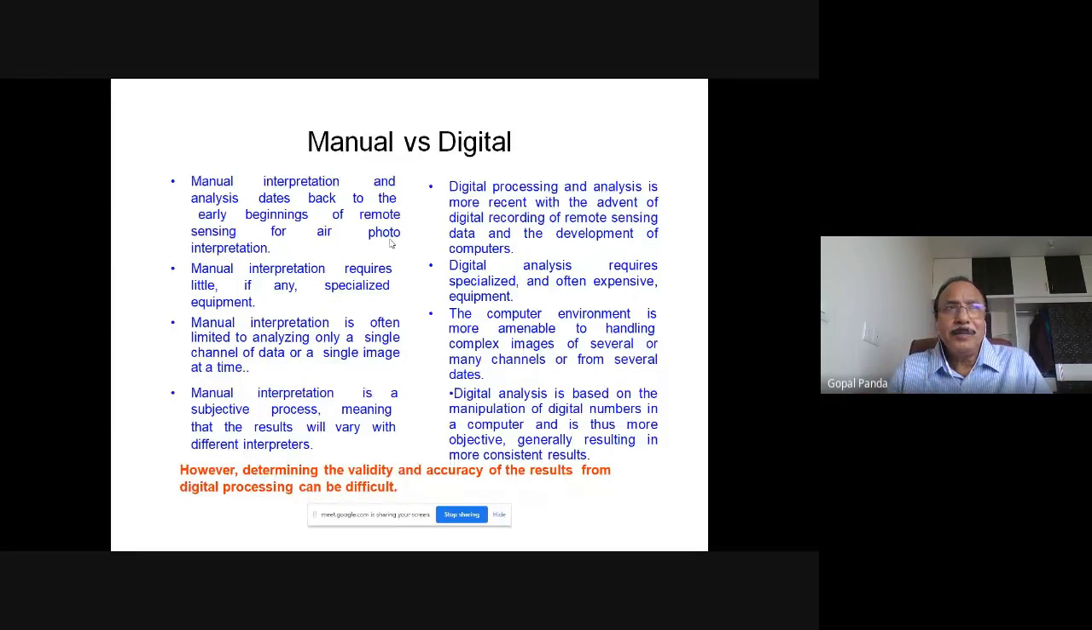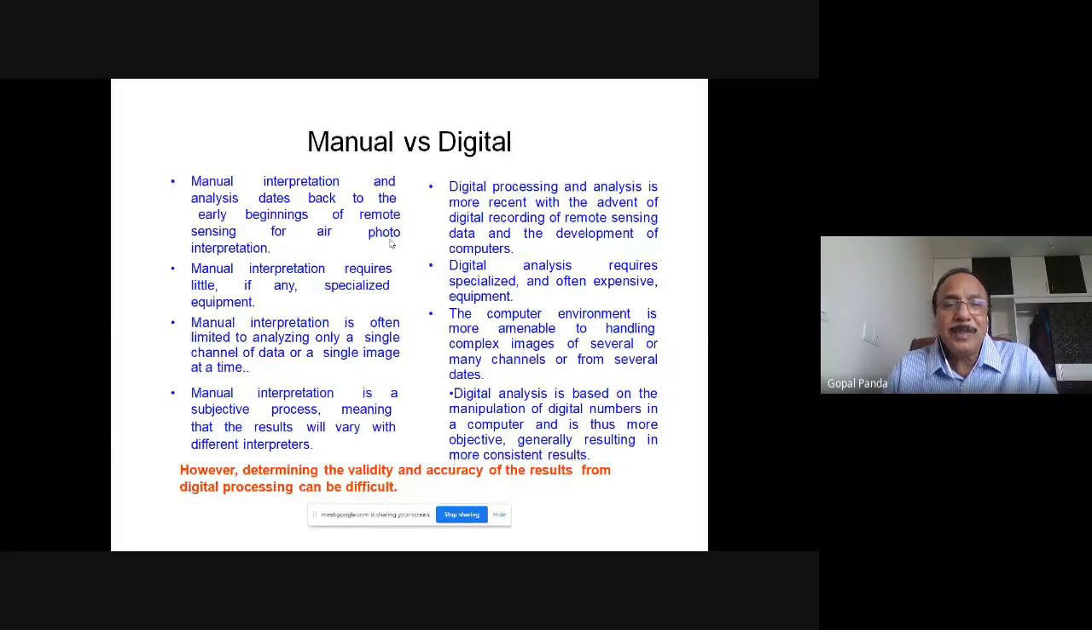So the variation between manual and digital interpretation: we must know there are limitations to manual, because manual interpretation analysis is a very old technique. Just like any other map reading, this is also a kind of reading. Whereas digital processing has taken off with the speed of the computer, so it can carry a large database, and it can give us faster processing. With the speed of the computer and the advantage of the software that you are using, you can quickly process and collect the information.